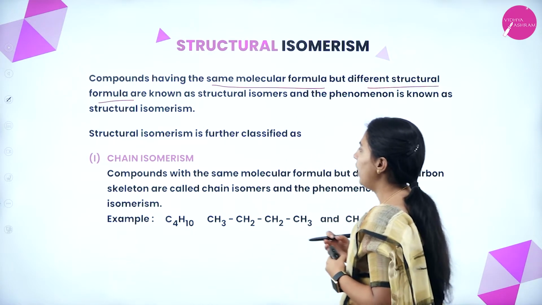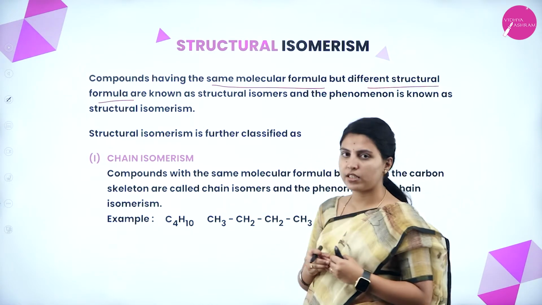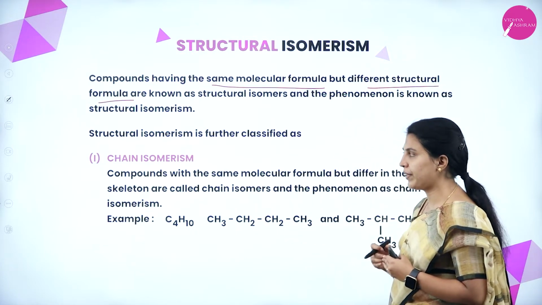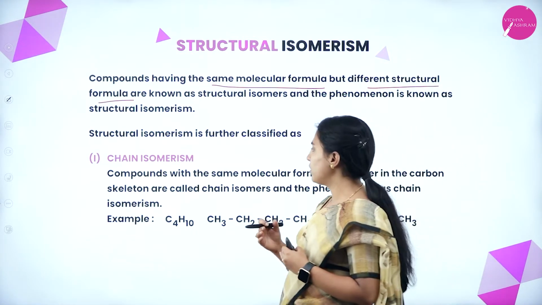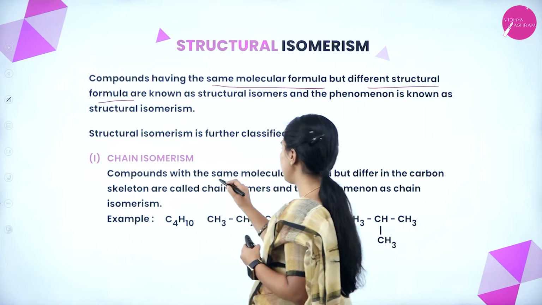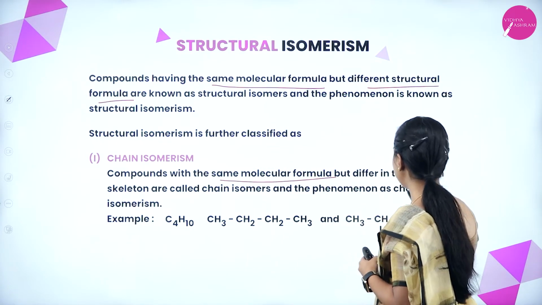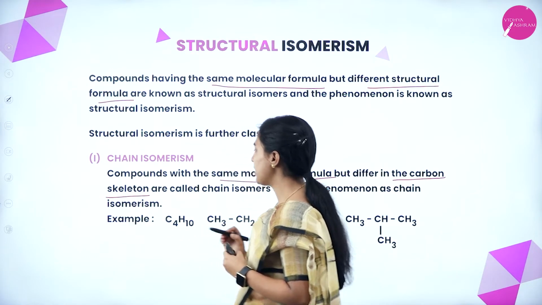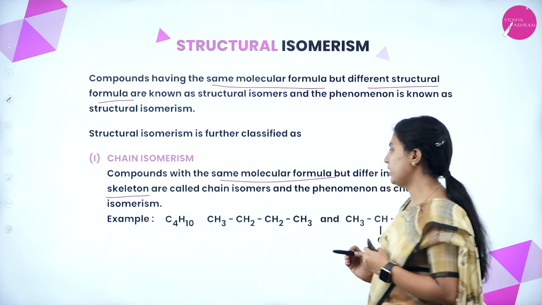Structural isomerism is further classified as chain isomerism. Compounds with the same molecular formula but different carbon skeleton are called chain isomers.